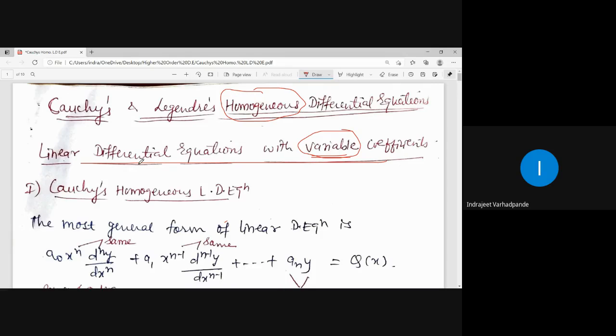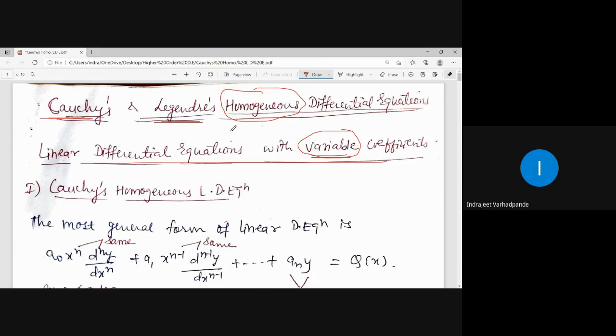Because the degree of the differential equation will always be 1. So these are higher order linear differential equations with variable coefficients. Under these variable coefficients, there arise two different categories. One of them is identified as Cauchy's and another one is called Legendre's.